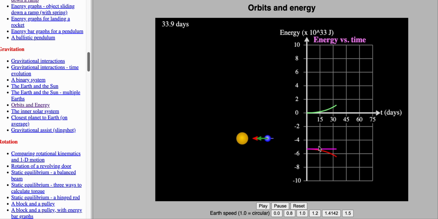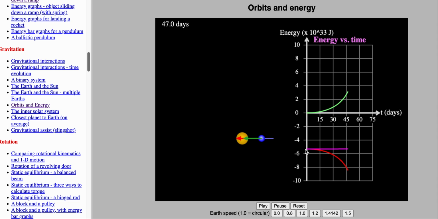So let's talk about what they could represent. My green bar is positive. Well, if it's positive, look, the Earth has started to move. You can see that. That means that is kinetic energy. And again, this is energy versus time. So the slope of that graph would be power, and power is force times speed, and the speed is increasing, so therefore this is going up, as you can see.